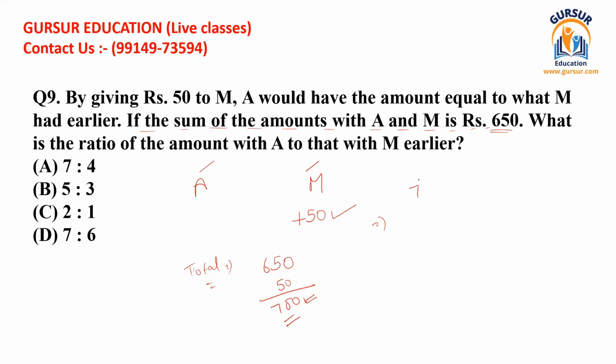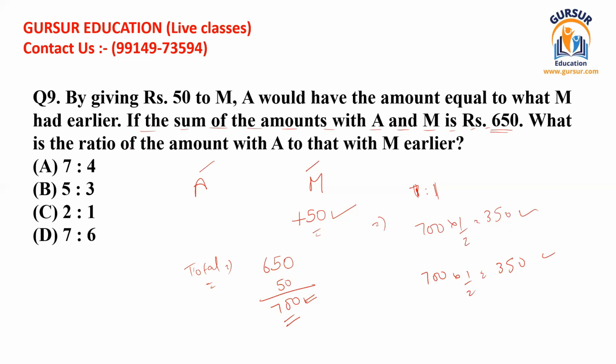So they both are now having 1:1. This is equal in ratio. So 700 divided by half and 700 divided by half. This is 350. This is 350. Now they both are possessing 350 rupees because we have already given extra 50 rupees to M.